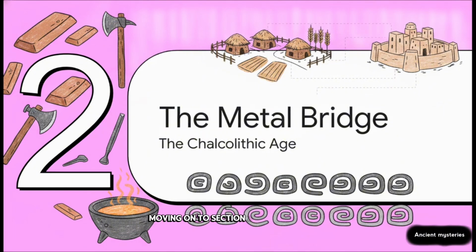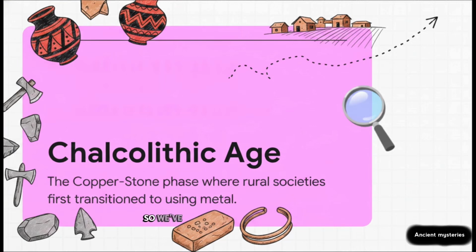Moving on to Section 2, the Metal Bridge, the Chalcolithic Age. Right, so we've got settled villages and farming. But to build actual cities, we need a stronger foundation. We need metal. Welcome to the Chalcolithic Age. Chalco means copper and lithic means stone. This phase marks the very first time humans figured out how to extract and use metal, specifically copper, right alongside their stone tools. Keep in mind, we're still talking about largely rural, village-based societies here, mostly famous for their distinct black and red painted pottery. But getting a handle on basic metallurgy, that was the stepping stone required for the next great leap.